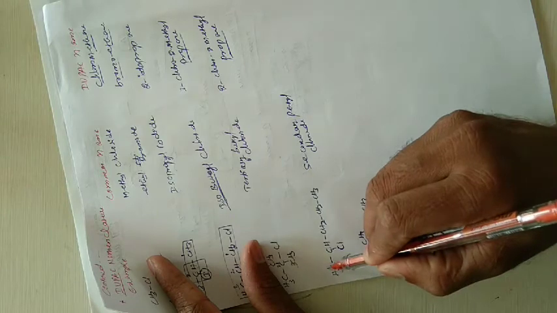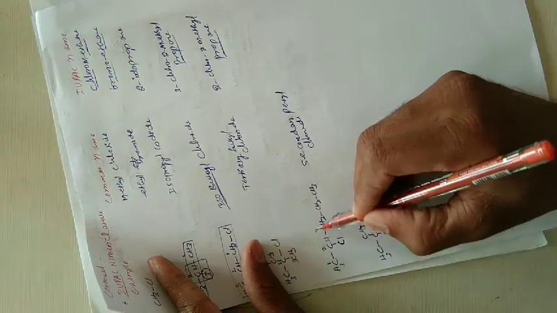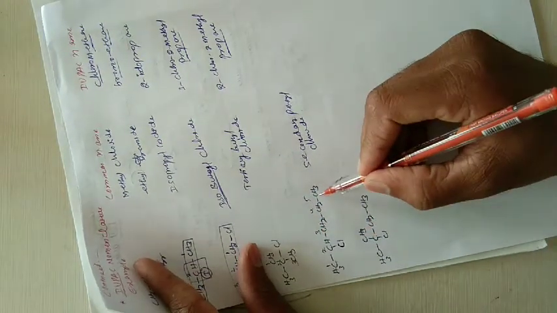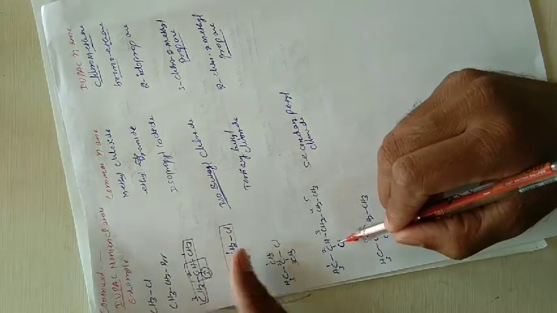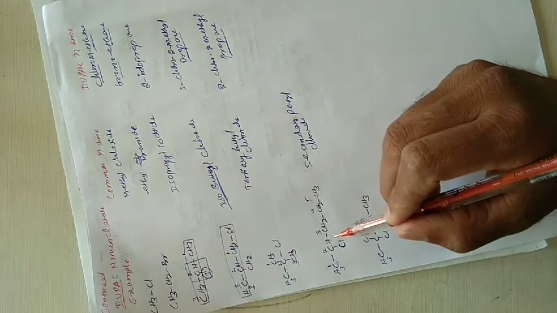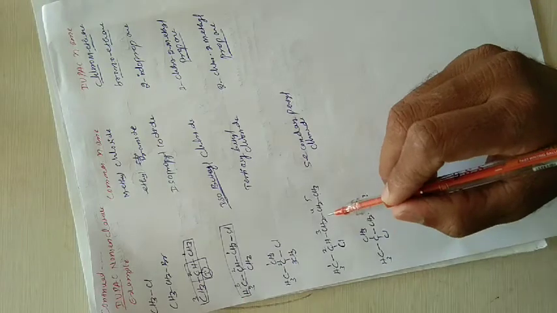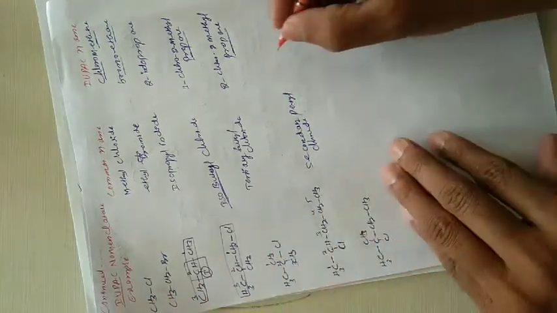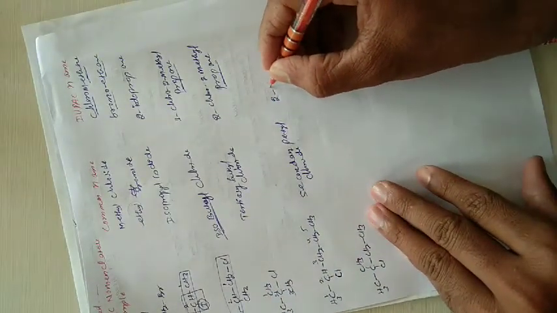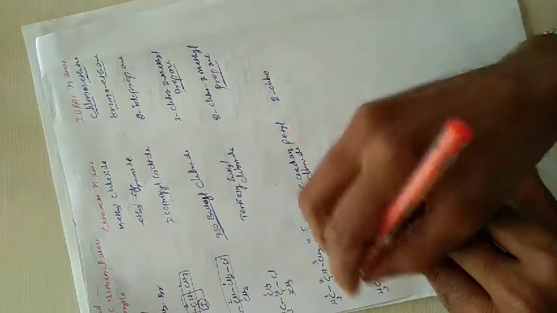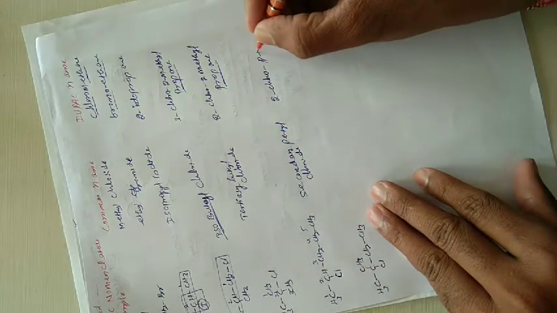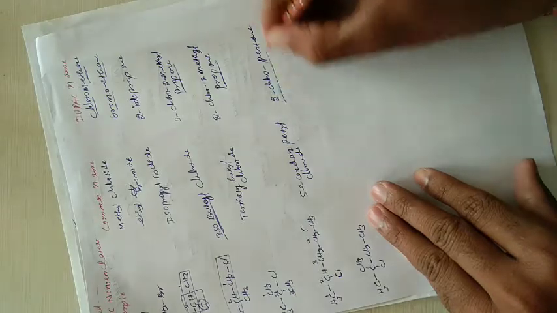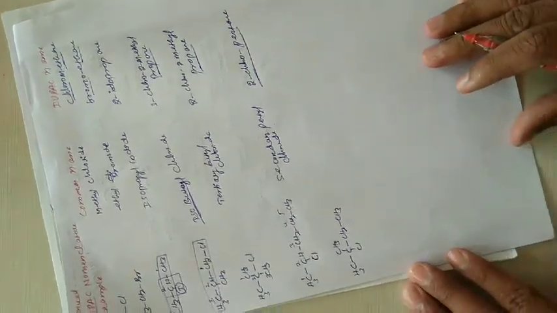Next you have to write the IUPAC nomenclature. Numbering starts from here: this is 1, 2, 3, 4, 5. Don't start from the other end, because this chlorine will get the lowest number according to the locant rule. That is most important. That's why in this case the IUPAC nomenclature is 2-chloropentane.